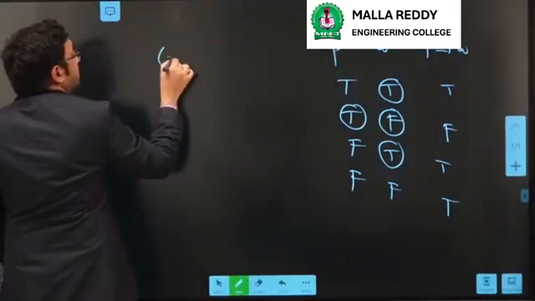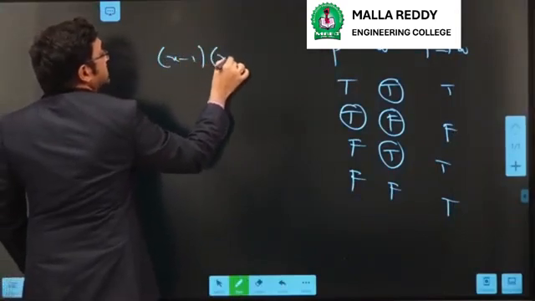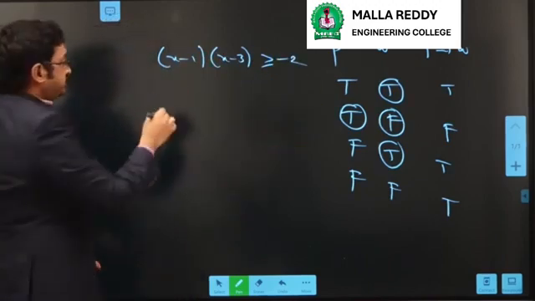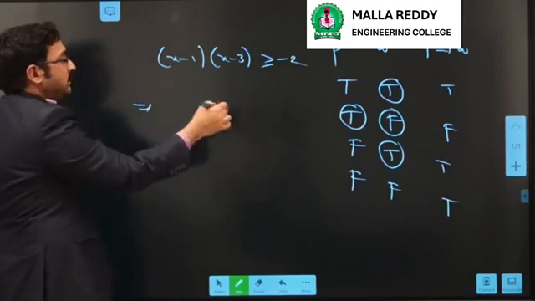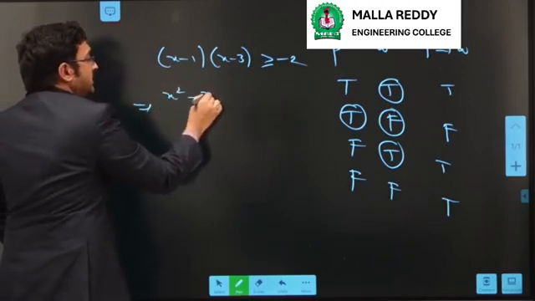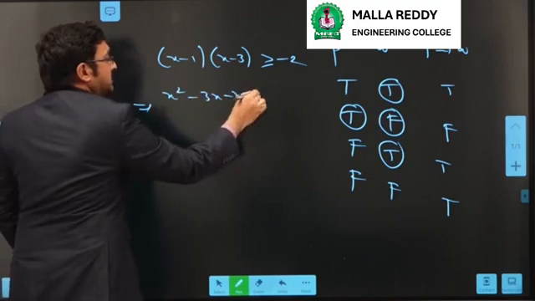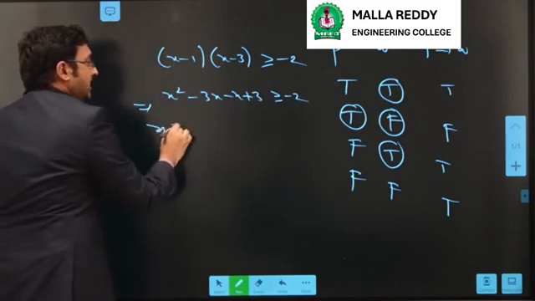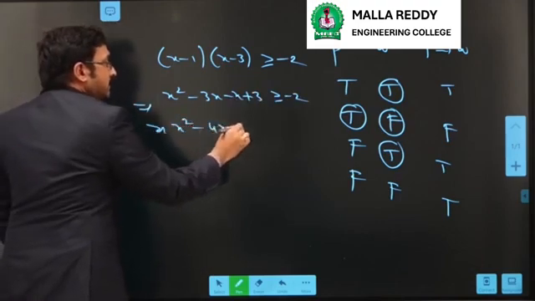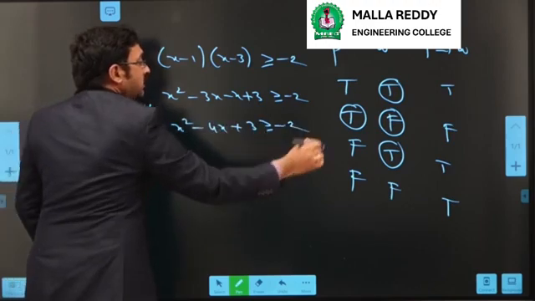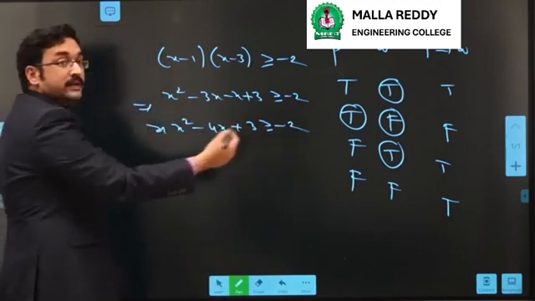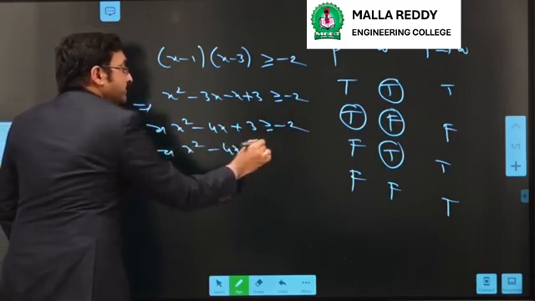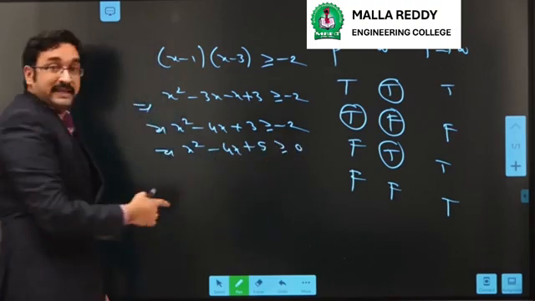Consider (x minus 1)(x minus 3) greater than or equal to minus 2. We will prove this one. If we multiply this out, we get x square minus 3x minus x plus 3 greater than or equal to minus 2. That implies x square minus 4x plus 3 greater than or equal to minus 2. Take minus 2 to the left side. Then we get x square minus 4x plus 5 greater than or equal to 0.